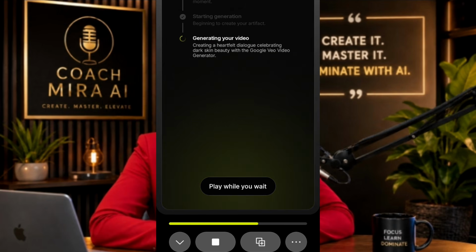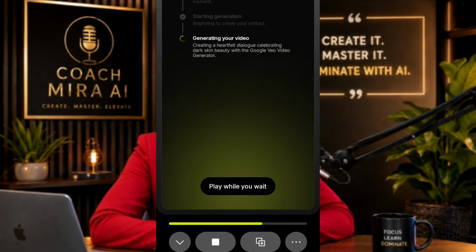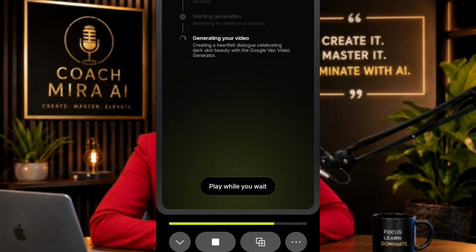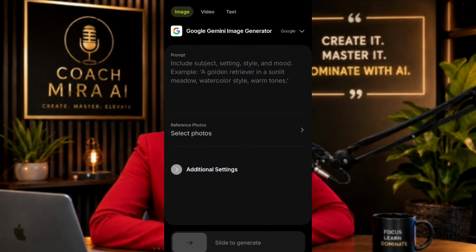So I'm waiting for it to generate. Let's see if it's going to talk. I'm going to upload the Seedance and the Kling. Unfortunately, they cannot talk. I don't know whether they are working on it. I don't know what they are really doing. So let's wait for this video to generate.